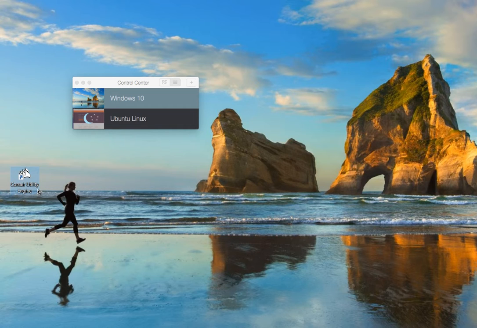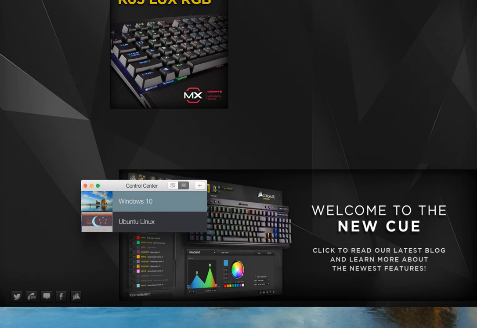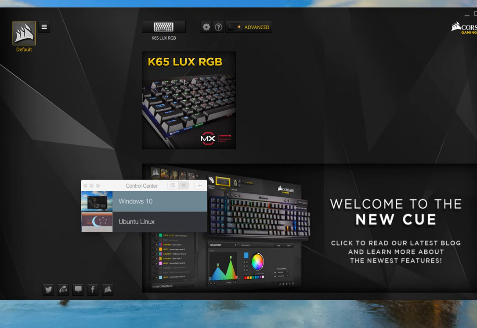Now, if I say Corsair Utility Engine, as you see, let's make this smaller so that it can fit in this small window here. Now you see that it actually recognized my keyboard, detected my keyboard, and now I can make whatever changes I want. But unfortunately, one problem is that if you have a dynamic, non-static color setup going on here, then you need to have this application open all the time, as far as I know.